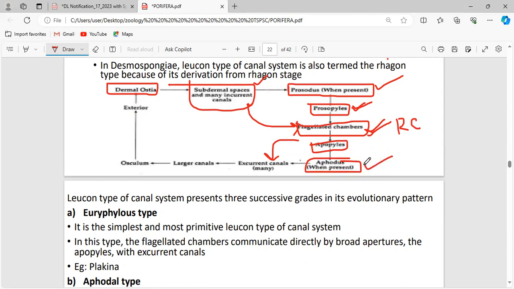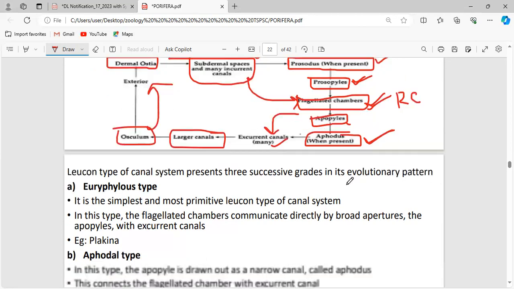Only when the apodus is present can these apopyles make their way from the radial canal to the excurrent canal. Now the excurrent canal will reach the spongocoel, and via the osculum, the water reaches the exterior.